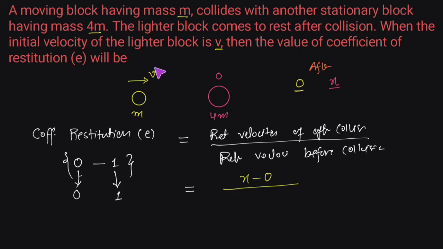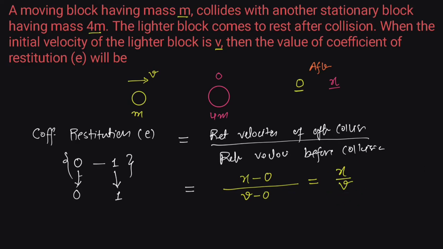Before collision, this smaller block was moving with velocity v and this larger block was at rest. So the relative velocity between these two blocks would be v minus 0, that is v. We have to take the relative motion. So here the coefficient of restitution would be x upon v.